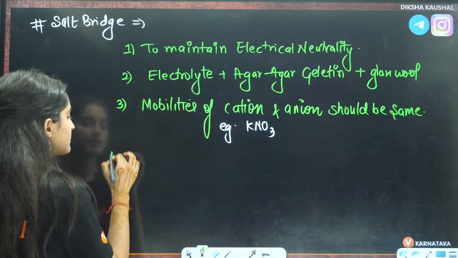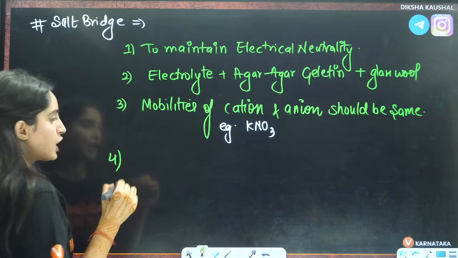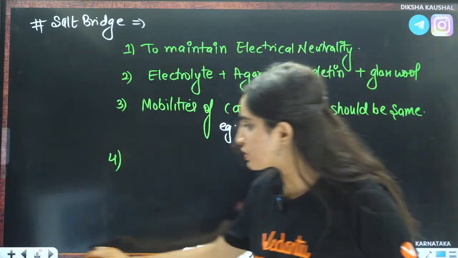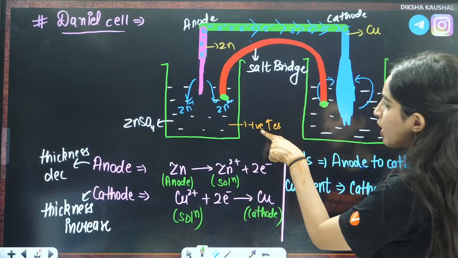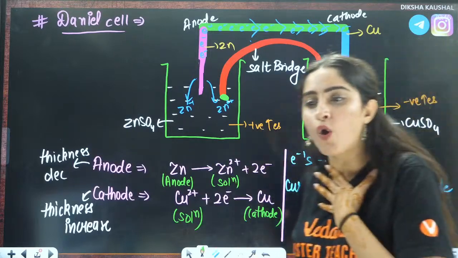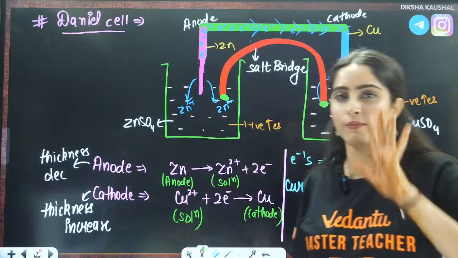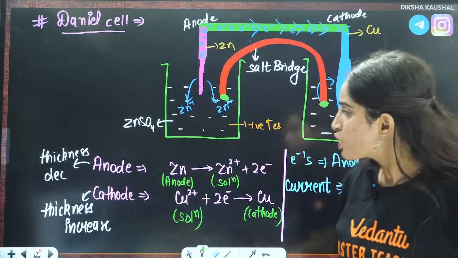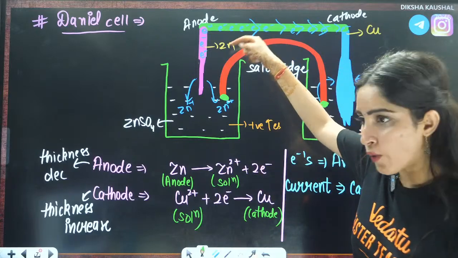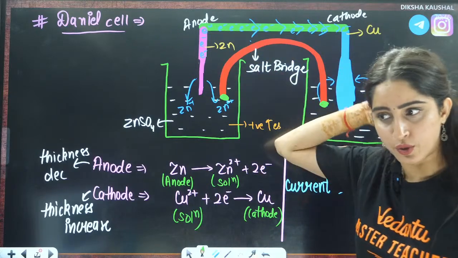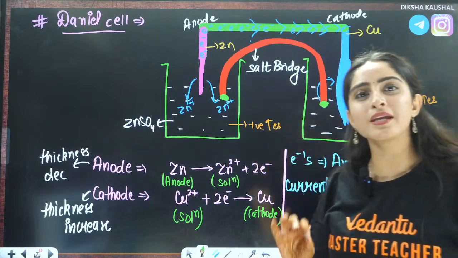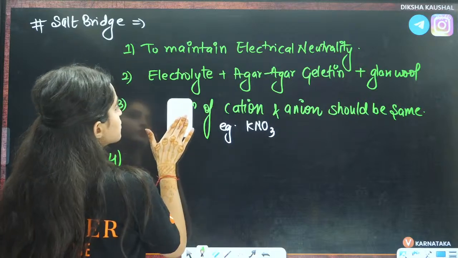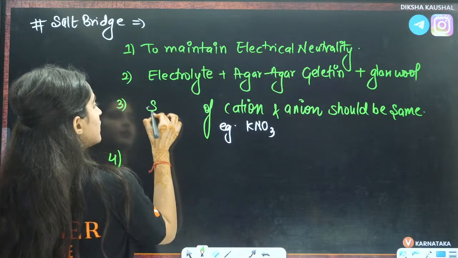Next is, the cation will jump on which side and the anion will go into which side. Okay, so let us see that. We know that here positive charge has increased and we want to maintain the electrical neutrality. Now you tell me one thing, if you want to maintain the electrical neutrality, what should you do? Should negative charge go into this solution or positive charge go into this solution? Mobilities means speed. Okay, you can just write speed also here.